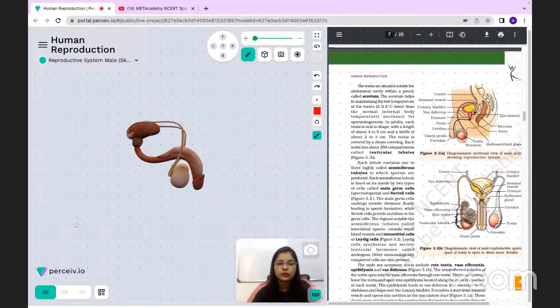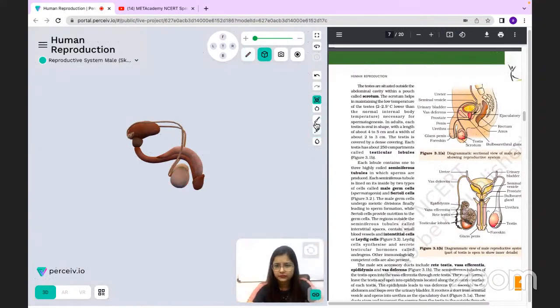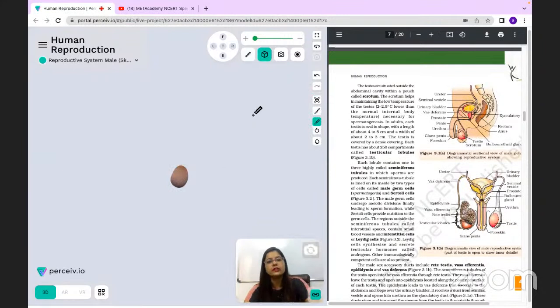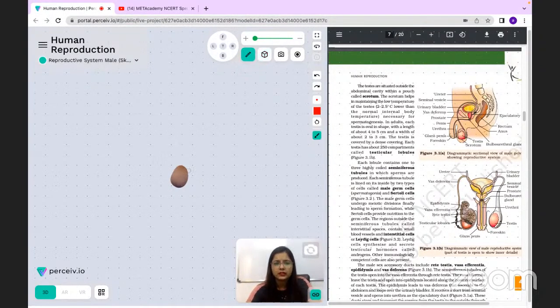So when you are going to look into the testis, अगर हम again isolate this testis part, तो testis का जो length होता है, the length of the testis is usually considered to be 4 to 5 centimeter long. And in case of width, this is usually 2 to 3 centimeter wide. So length is 4 to 5 centimeter, but the width of the testis is 2 to 3 centimeter.